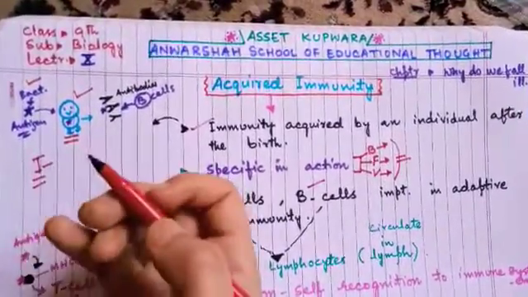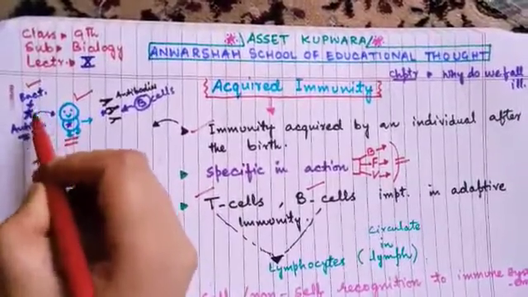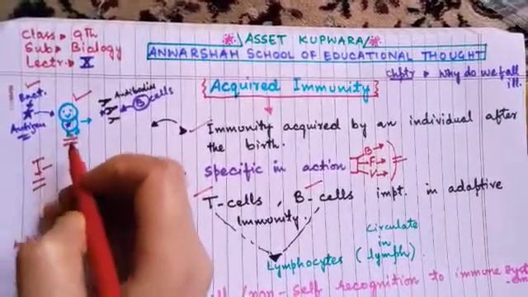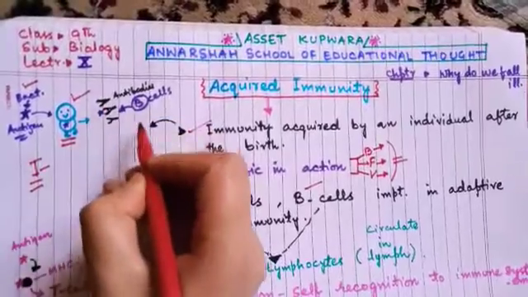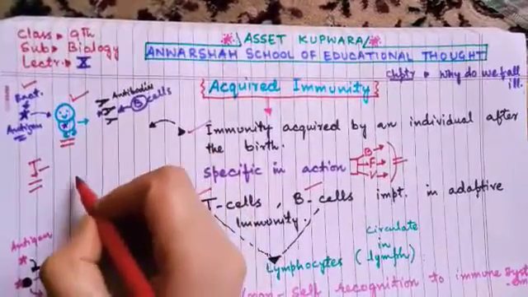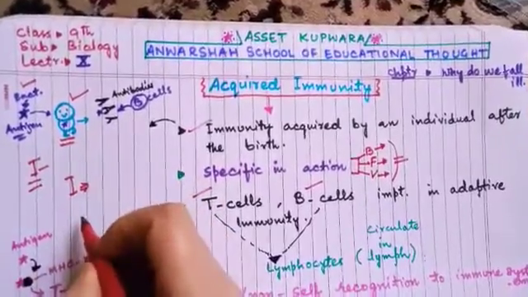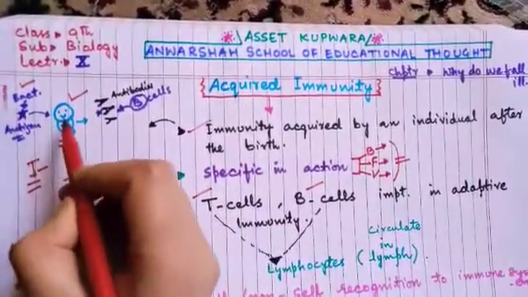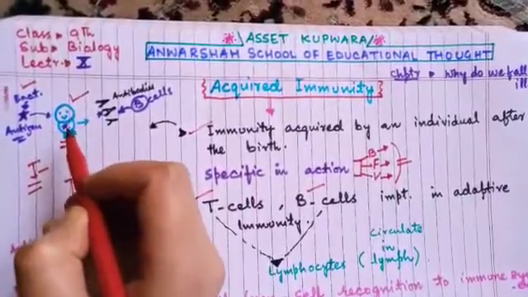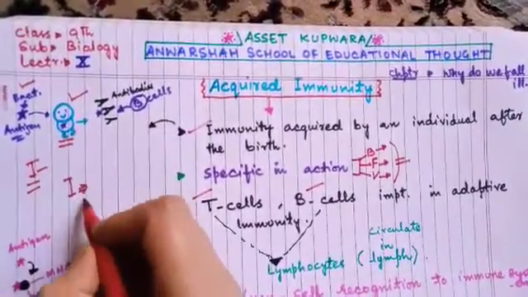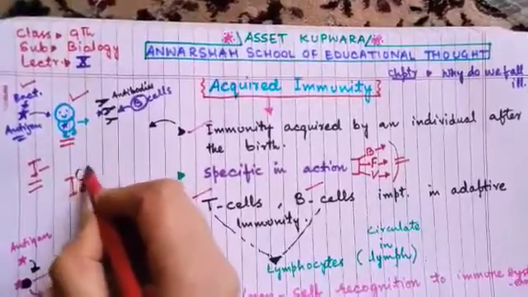Now, how is acquired immunity generated? When this bacteria infects this baby, what does its immune system do? Till now, its immune system was very silent. It was not generated yet. Now when an infectious agent has entered its body, the immune system is activated.